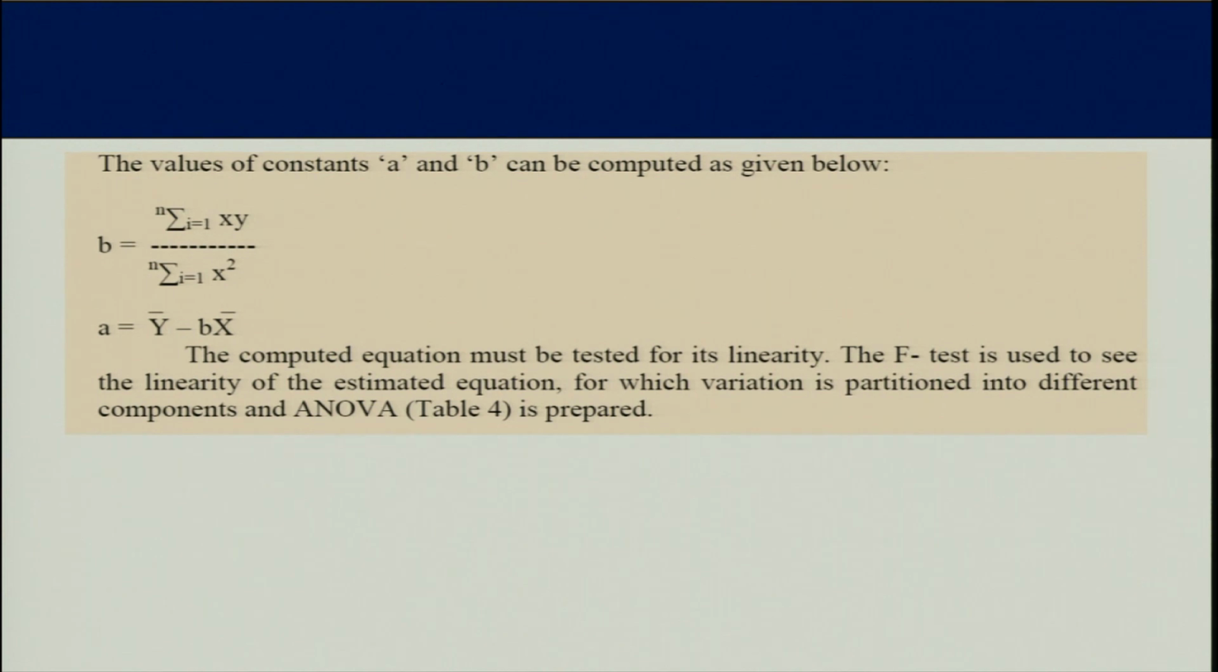The F test is used to see the linearity of the estimated equation, for which variation is partitioned into different components of ANOVA, analysis of variance. Dear friends, now suppose you have found the values of b and a. Now you can write the numerical values of b and a in the equation y = a + bx. Now the question comes: how do we know that this is genuinely a linear equation?